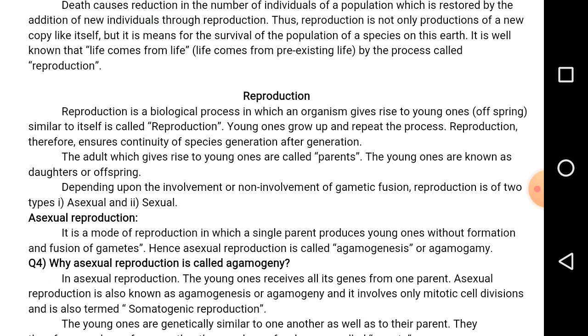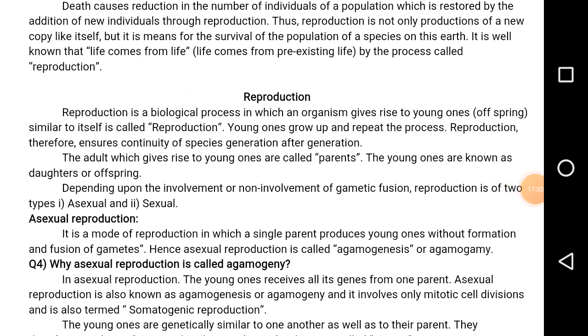Young ones grow up and repeat the process. The same process will be repeated by the young ones after attaining maturity. Reproduction therefore ensures the continuity of generations.